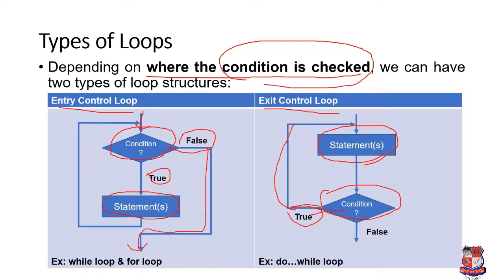If the condition is true, the control will be passed again over here, the statements are executed, and again the condition will be checked. If the condition is false, then the program exits. Among our three loops, while loop and for loop are examples of entry control loop, and only do while loop is the example of exit control loop. Now we'll start with the while loop.